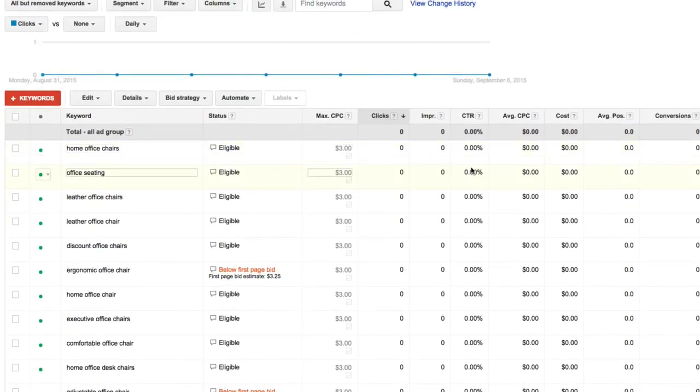We'll talk about how to change the max CPC later. There's a lot to talk about, but I don't want to get off topic. I want to continue focusing on keyword research and keyword theory. So we covered the first and simplest way of keyword research, which is taking Google suggestions from within the AdWords account. There's a second way to get some good Google suggestions, and that's literally by going to google.com.